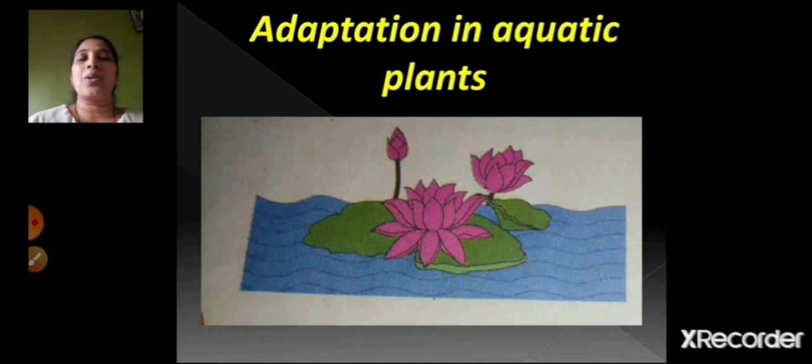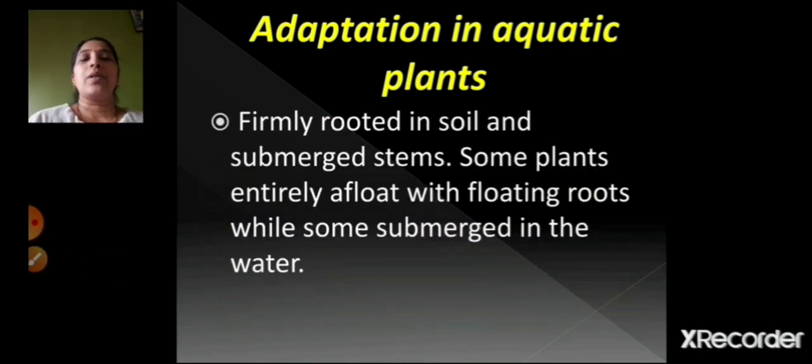So as I told you children, aquatic plants means plants which grow in water. Now here you can see this is a lotus, the lotus plant which is in water. Firmly rooted in the soil and submerged stems. So its roots are tightly in the soil, and the stems also are submerged, means half is in water and half of the stem is above the water.